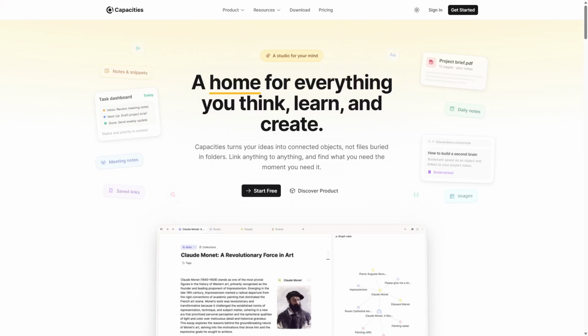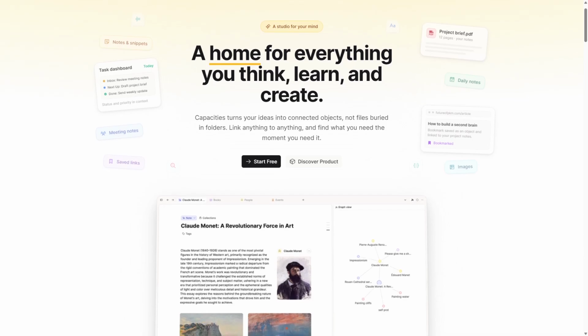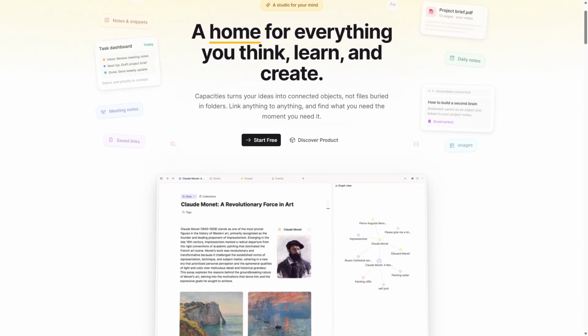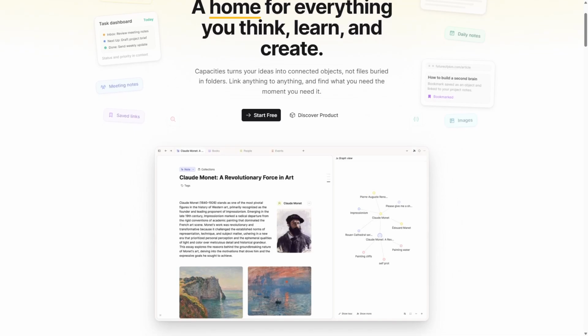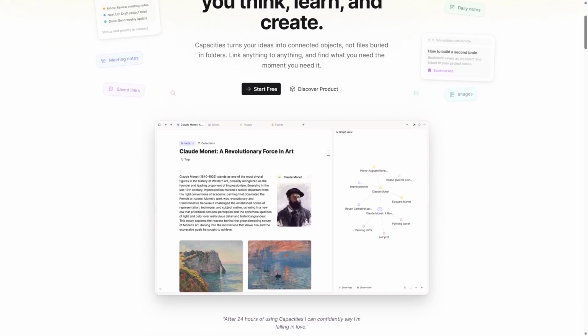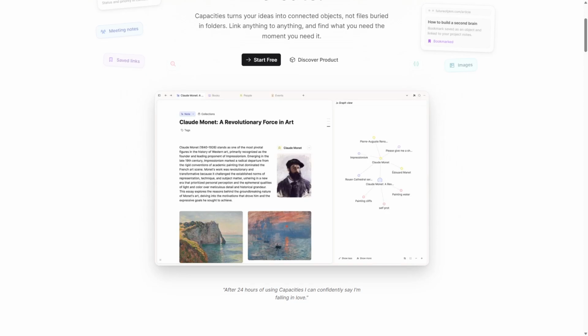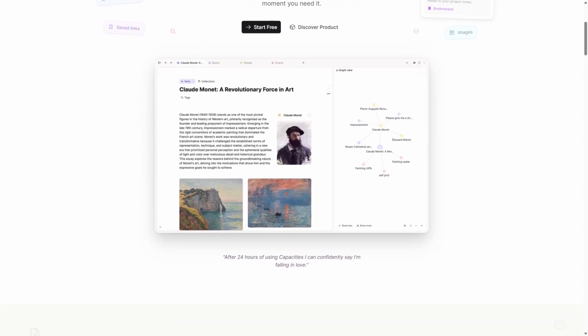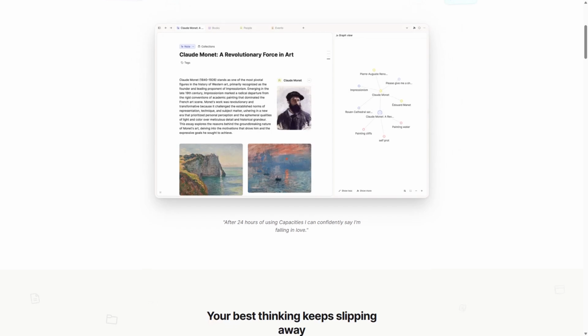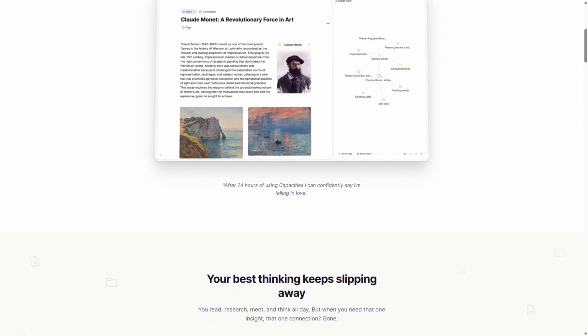Capacities is a dynamic personal knowledge management tool designed for visual thinkers. It allows users to create interconnected notes and projects in a visually appealing way. The platform leverages a card-based system, enabling users to easily drag and drop content, making organization intuitive.